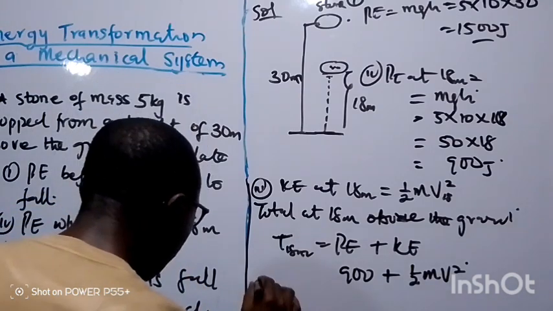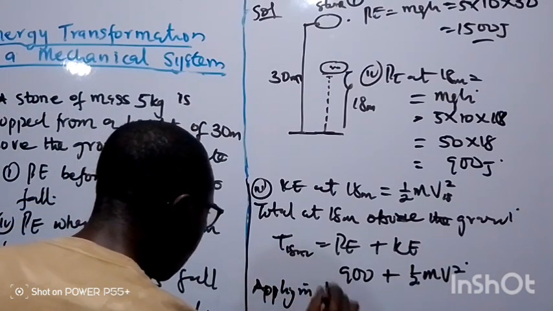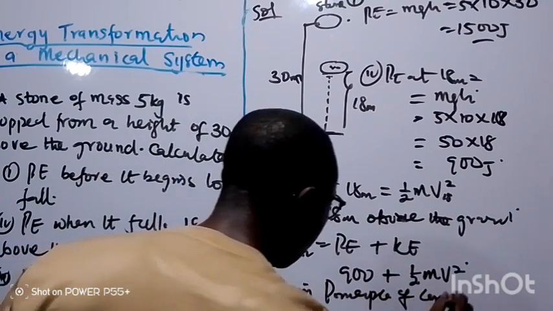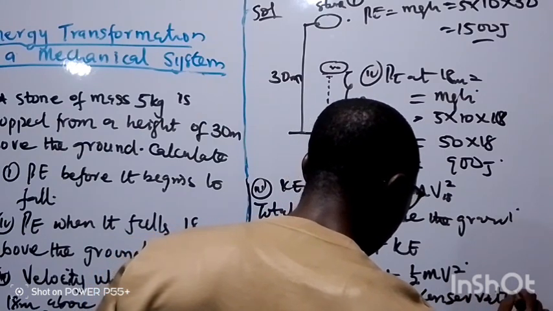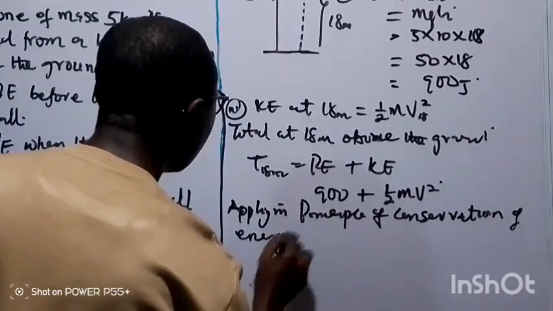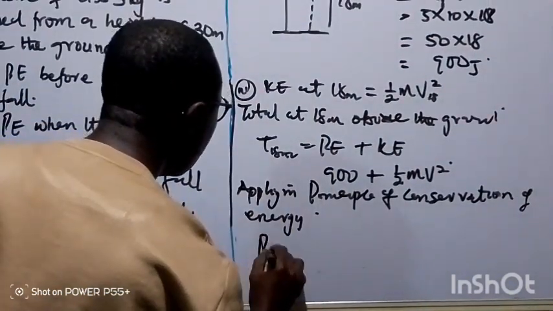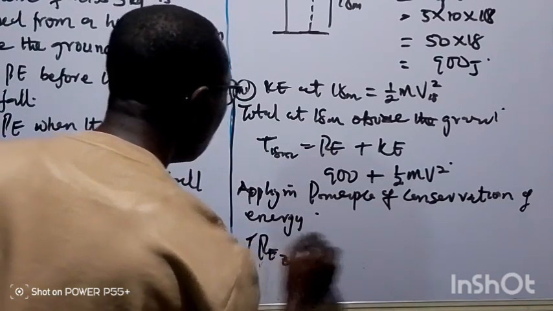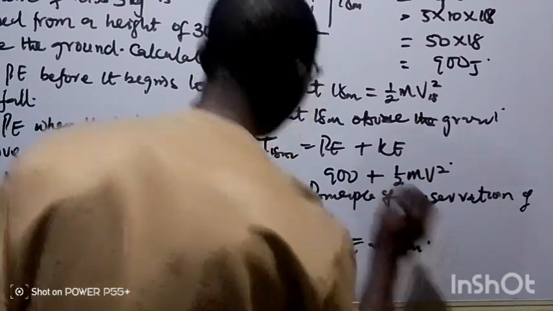So we now apply the principle of conservation of energy. That is, PE at 30 meters will be equal to total energy at 18 meters.